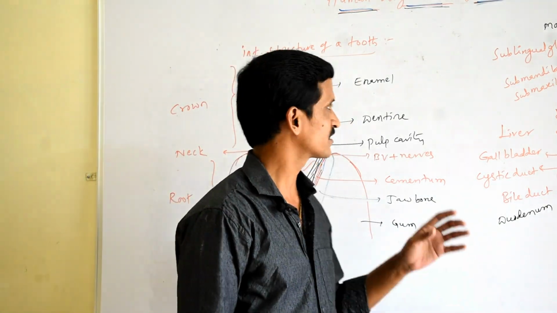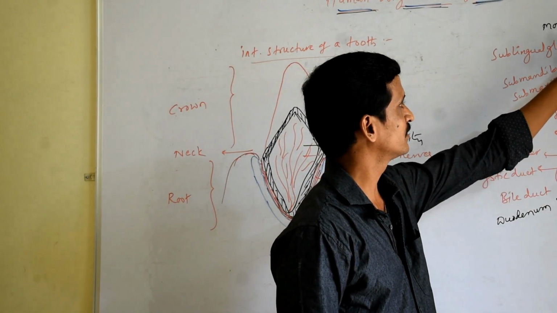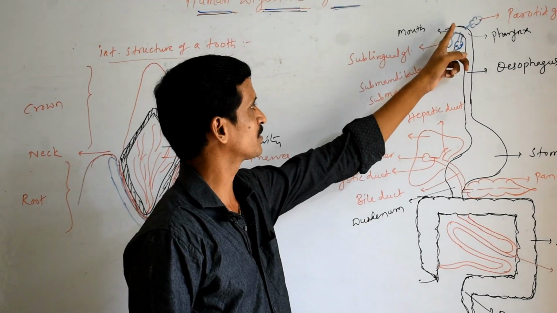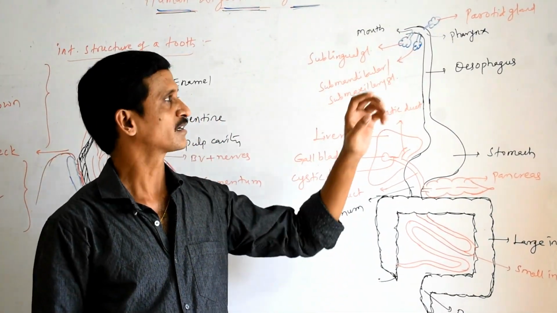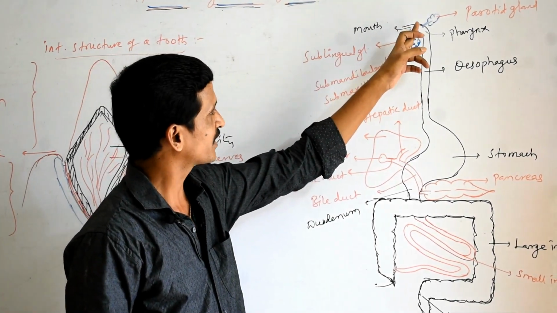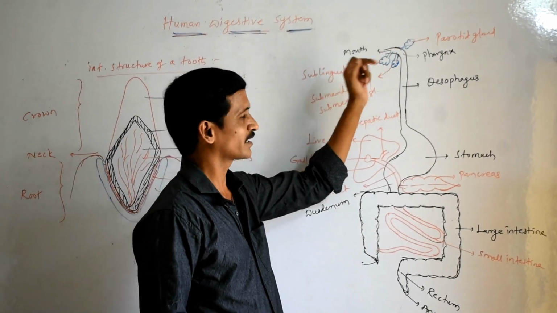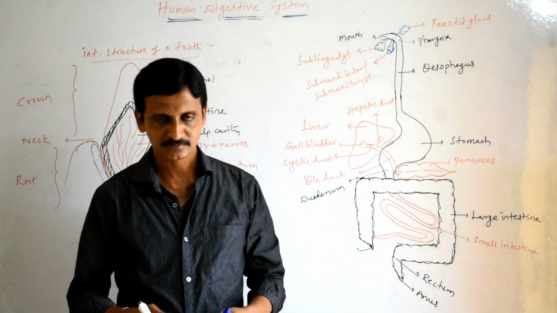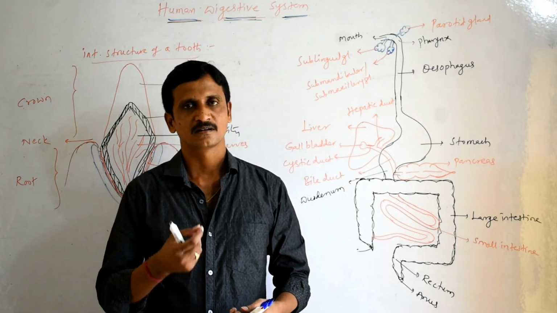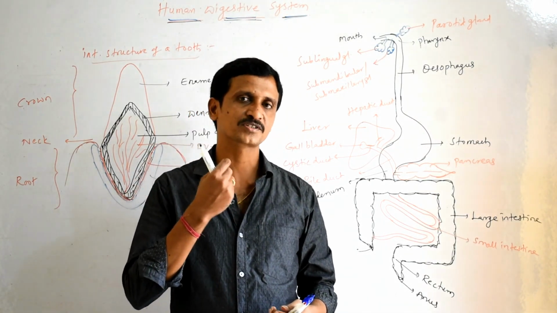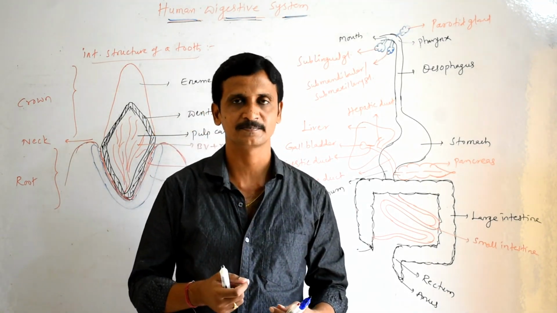Once we have seen the structure of the tooth, let us see the structures present inside the mouth. As I told you previously, the mouth possesses lips, tongue, buccal cavity and teeth. The tongue is a muscular movable structure attached posteriorly inside the lower jaw.